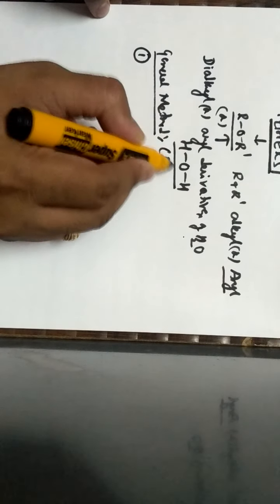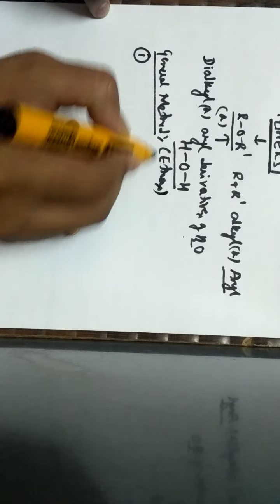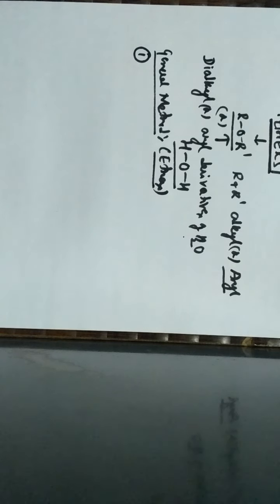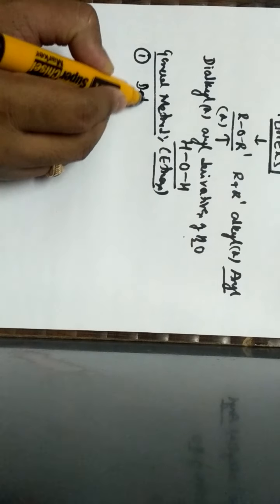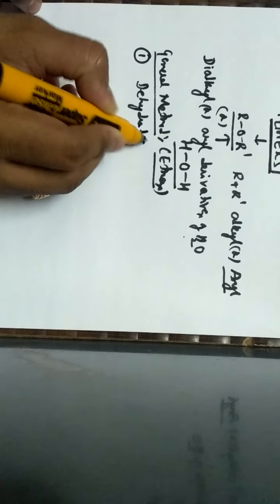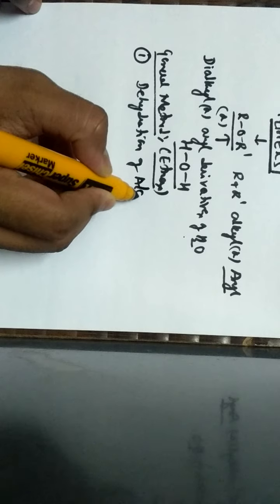The first method that can be utilized for the preparation of ether is by dehydration of alcohols.